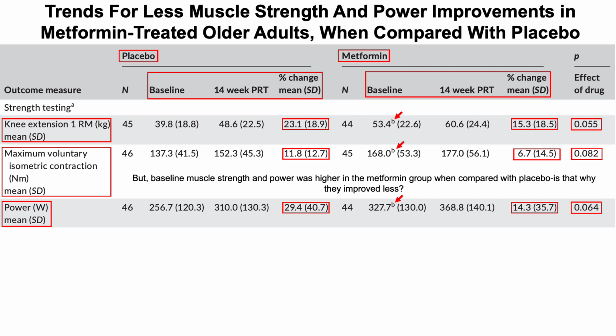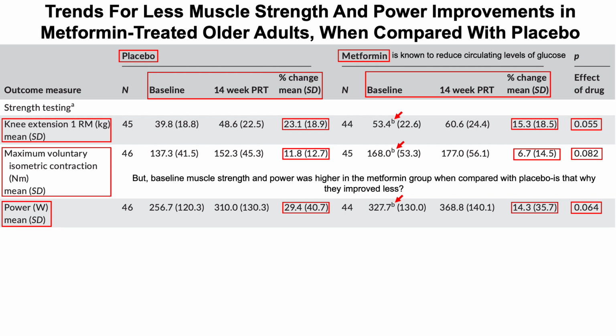And what that indicates is that baseline levels of these strength and power measurements in the metformin-treated group were statistically significantly higher than the baseline values for these three measures in the placebo group. Which then raises the question: did these strength and power measures improve less in the metformin-treated group because they started at a higher baseline? It's harder to improve if you're already at a relatively higher strength and power level when compared with the placebo group. So that question gets raised with these data.